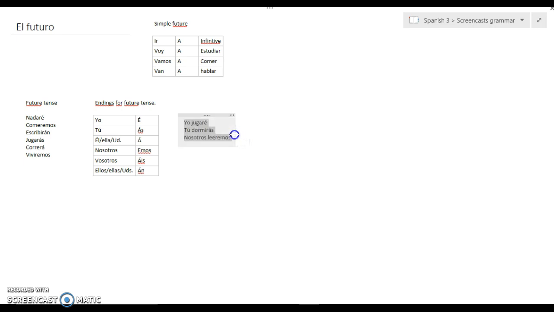Super easy. The one thing I do have to warn you about, and this is why you're doing this on Memrise, is there are a number of irregular stems for future tense. If you saw them on the conditional video and you saw them on Memrise, the irregular stems are the same for both future and conditional. So as I go through these, you should be able to give these to me. So salir is going to be saldr-, okay. Poner is going to be pondr-. Hacer is going to be har-.